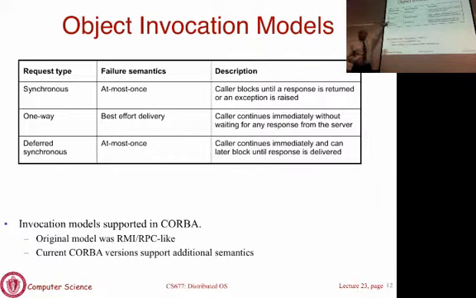So CORBA is an example of a system that allows you to do one-way calls, where you don't wait for an acknowledgement. The delivery is best effort.